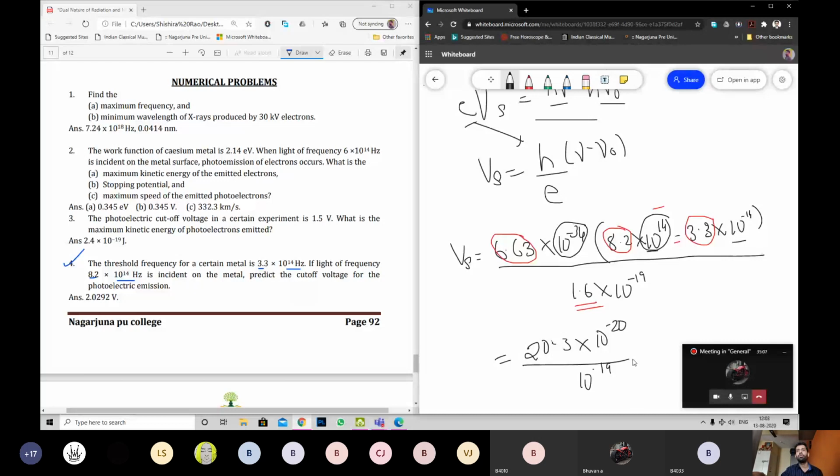Okay. So our value is, this goes up, this becomes 10 power minus 1. Minus 20 plus 19 will become. So we will have 20.3 into 10 power minus 1. What's the unit of potential? Volt. Equals 2.03 volt you'll get. How much will you get? 2.03 volt. Answer. Clear? Easy, simple.